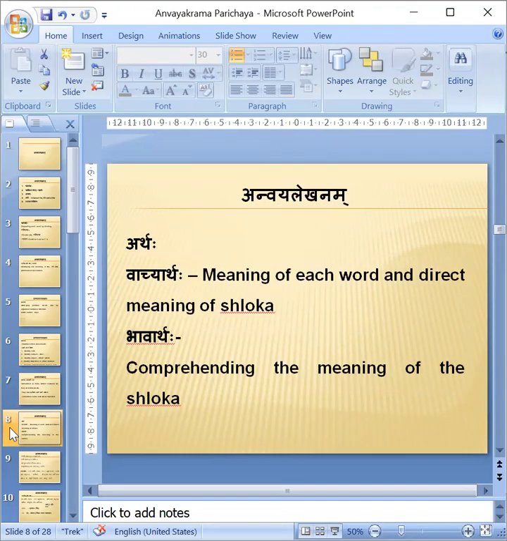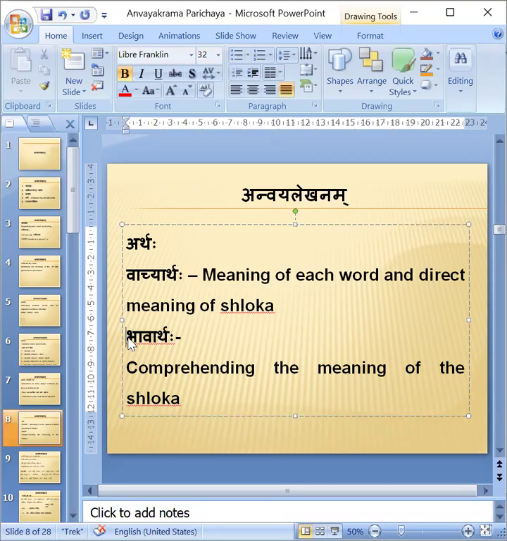Artha, the meaning of each word, and the direct meaning of the shloka. Next, it is called Bhavartha. And there is Shastrartha, one more. Vachyartha and Shastrartha.